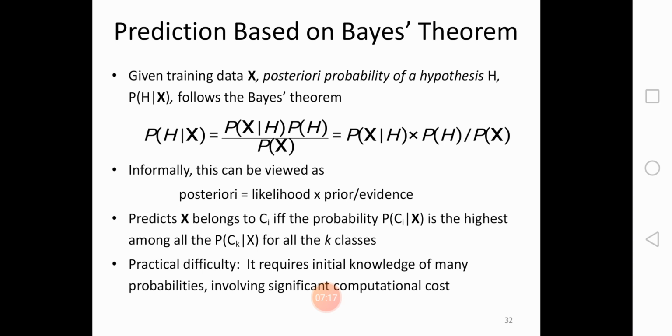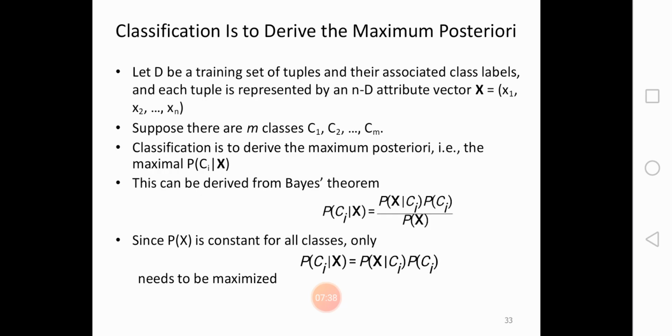Predict that x belongs to Ci if the probability P of Ci bar x is the highest among all the P of Ck bar x for all the k classes. Practical difficulty: it requires initial knowledge of many probabilities, involving significant computational cost. Again, classification is to derive the maximum posterior.